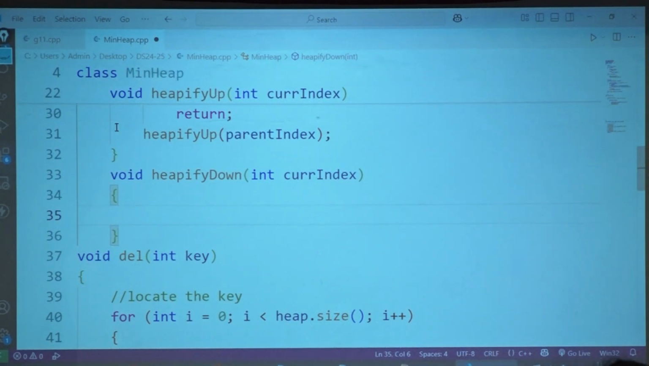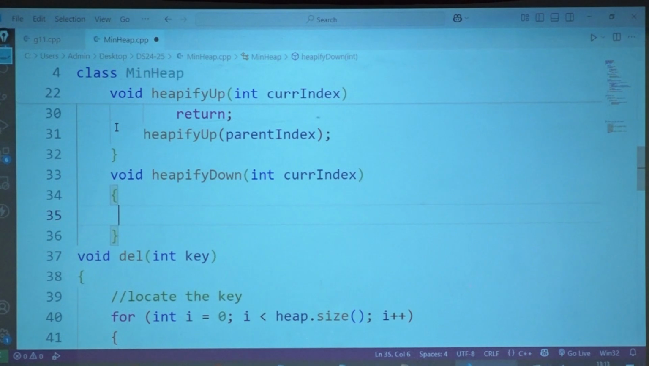Generate a left node. Is the index calculated for the left node greater than the array size? If yes, then you are a leaf node. You don't have to do anything. Go back. So shall we write that? Okay. So first should I write for both children or only the left child? Only the left child is enough.